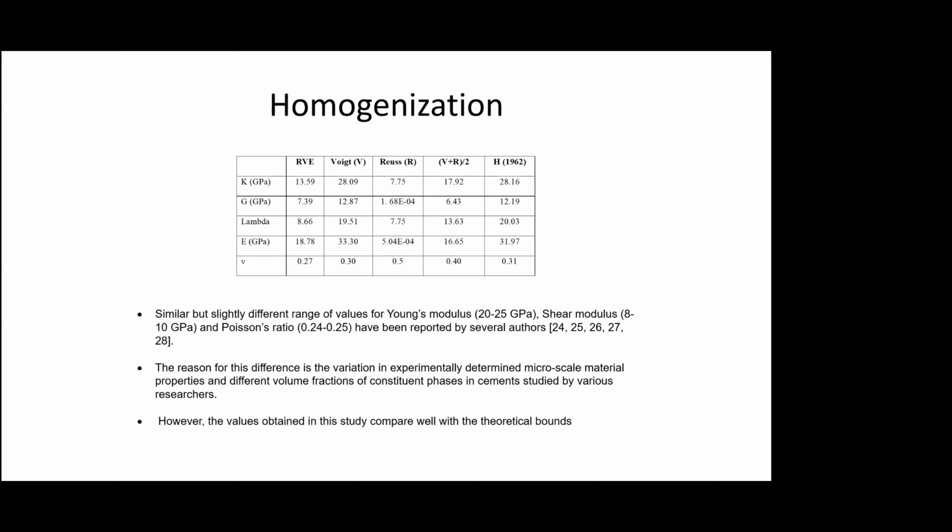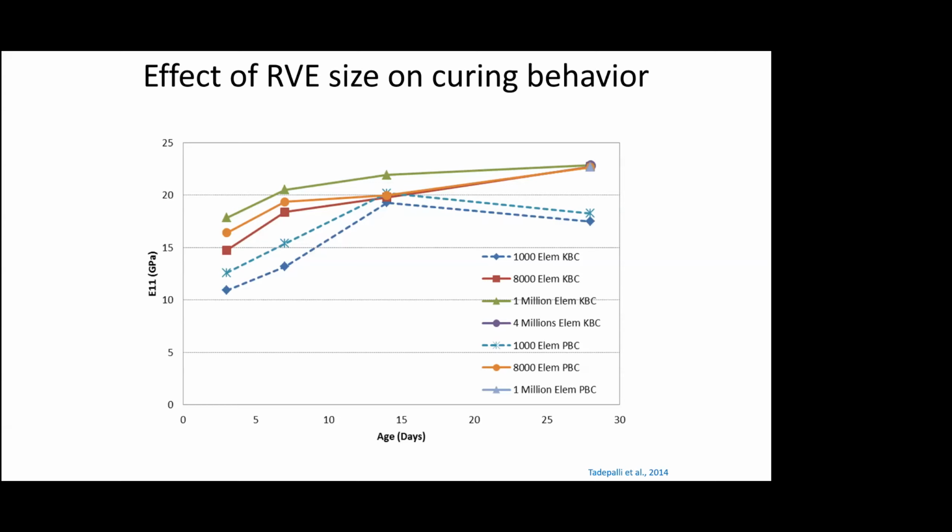And we found out these compare well with the finite element properties, the RVE that we got. And then in terms of the age versus, let us say, the principal modulus, we found out that there is a significant effect of the type of boundary conditions that you put, depending on the size of the RVE.